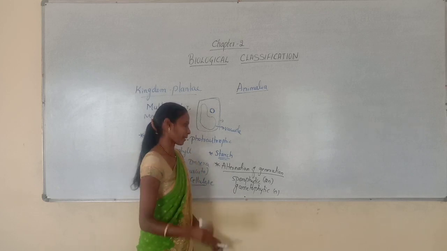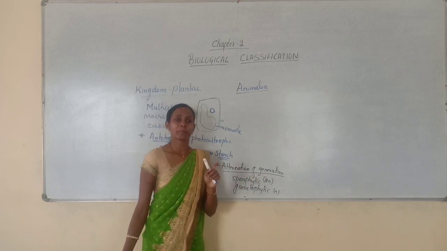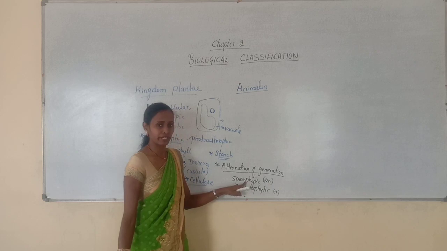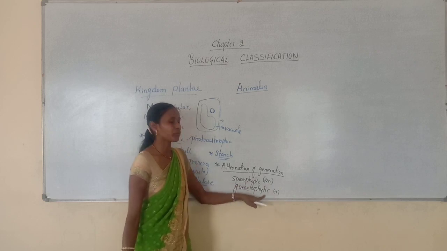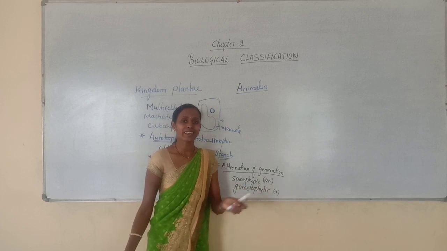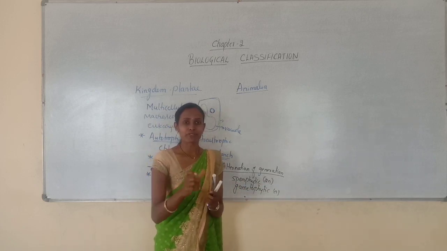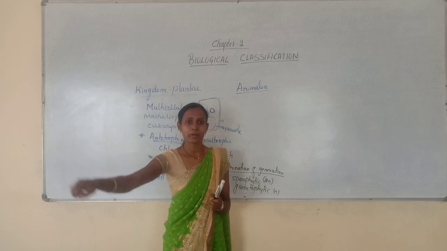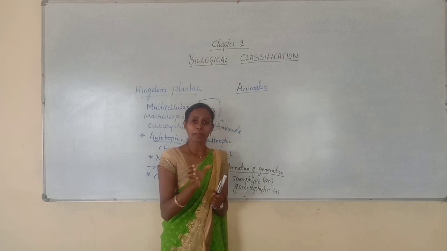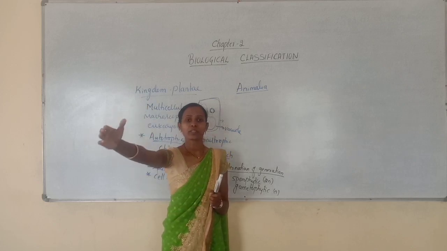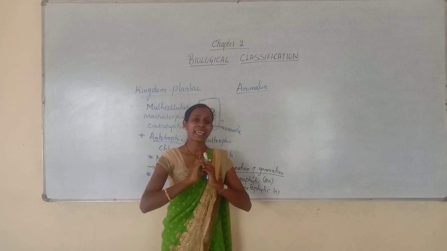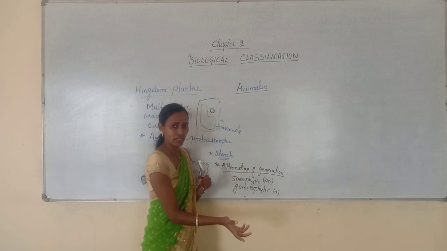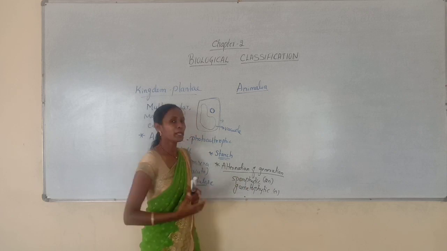That's why we say, in this alternation of generation, the plants in their life cycle have two phases, a diploid sporophytic phase and a haploid gametophytic phase. Both alternate with each other. So if the main plant body is sporophyte, that sporophyte later produces gametophyte. Again gametophyte gives rise to sporophyte. If the main plant body is gametophyte, it later produces sporophyte. Likewise, in any plant life cycle, these two phases are compulsory. The sporophyte alternates with gametophyte, or else the gametophyte alternates with sporophyte.